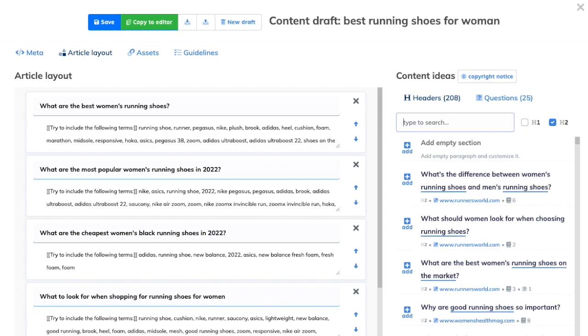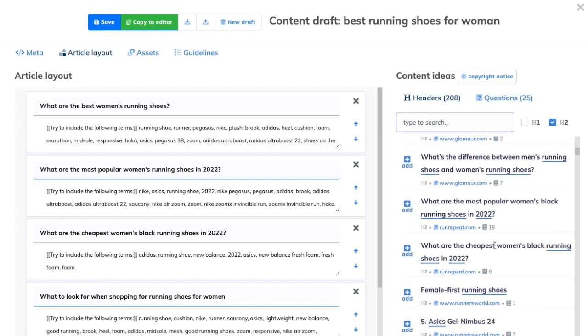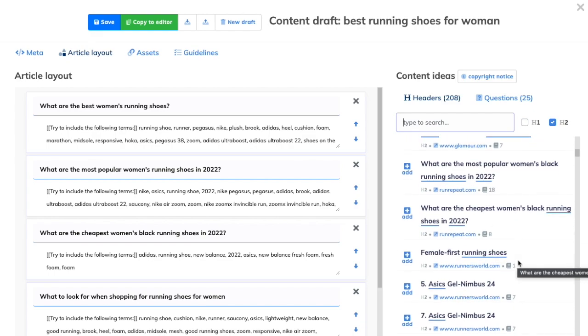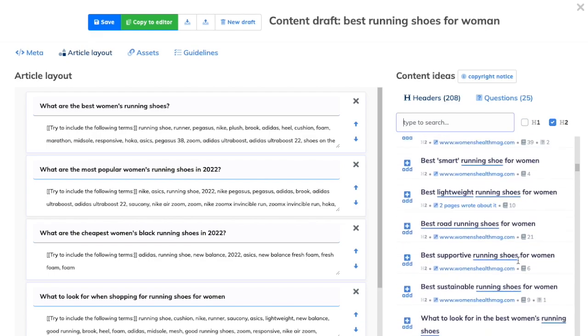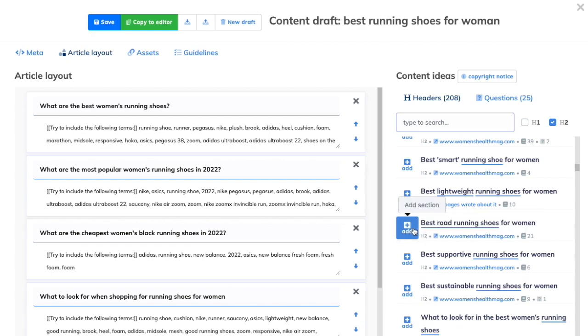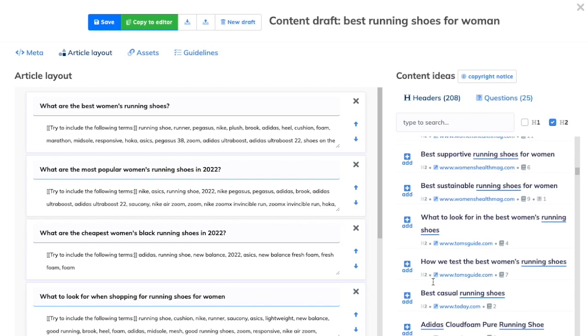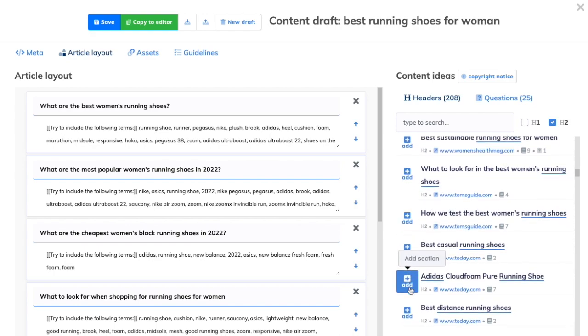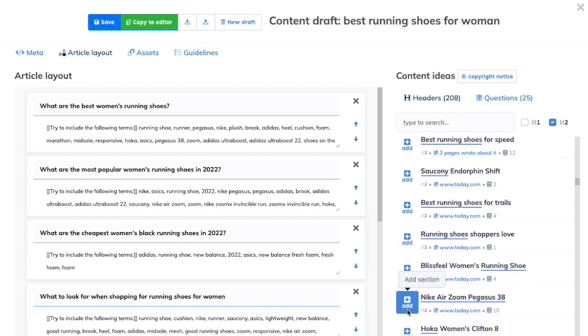And then you can just go and browse through all the sections to find a good article paragraph which will fit what you would like to communicate and be really close to the user intent. Of course here we have some information about best road, best lightweight, let's say casual could be, and so on, long distance, trails.